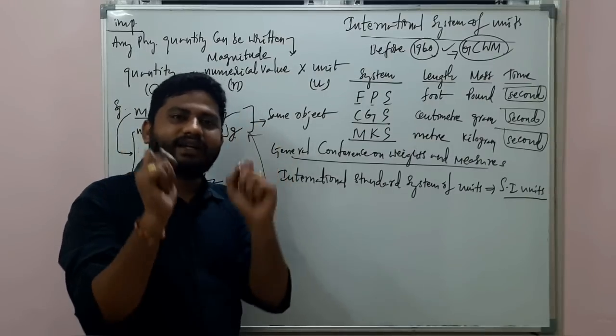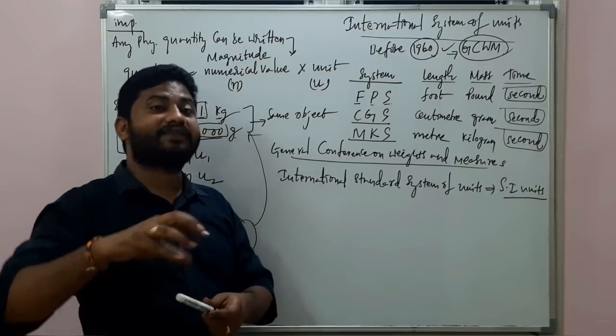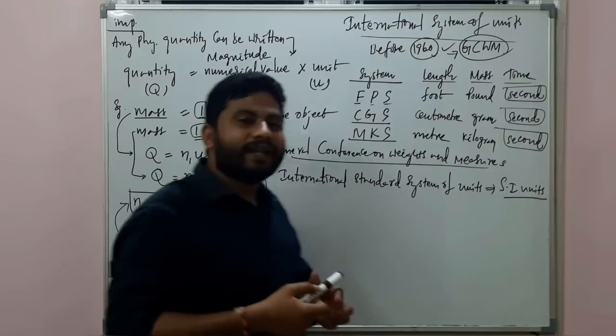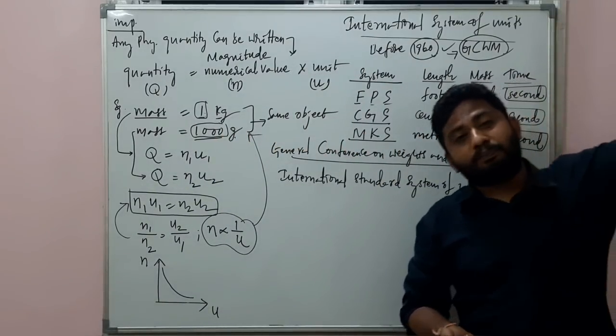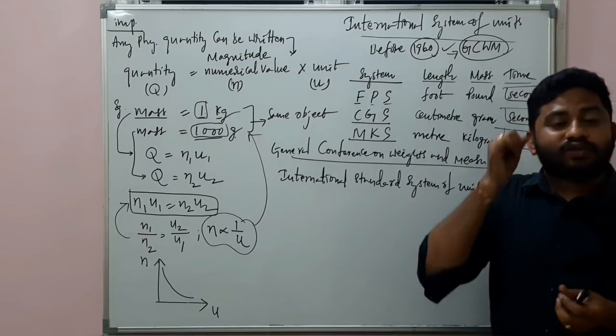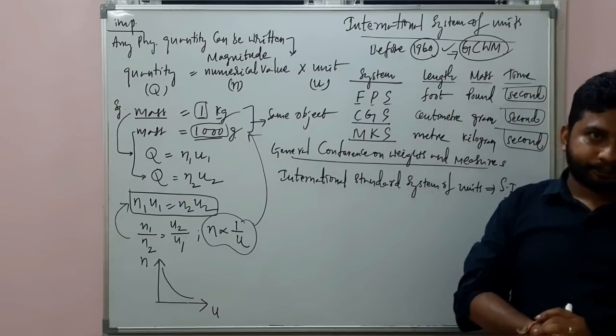Why? What is the requirement of using this Standard International Unit? There is an important and interesting story behind this. From the origin of the physics subject, the scientists kept on doing experiments.